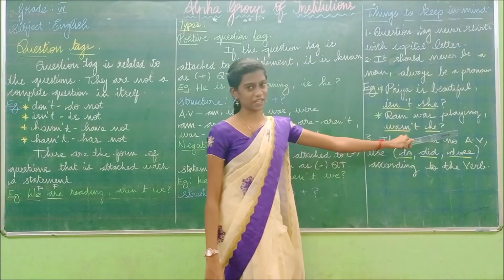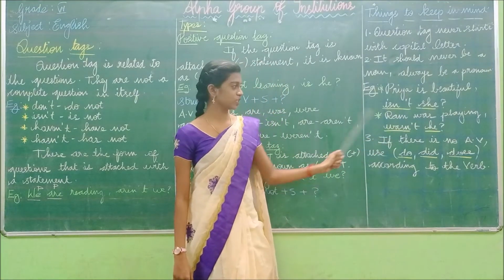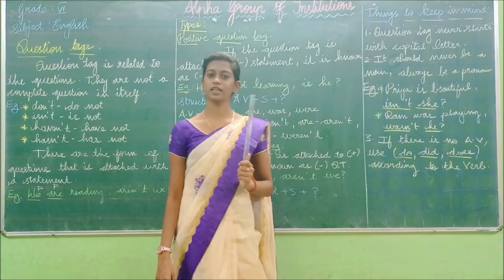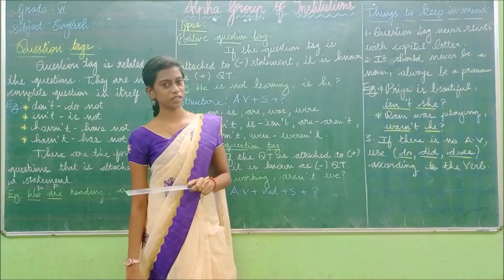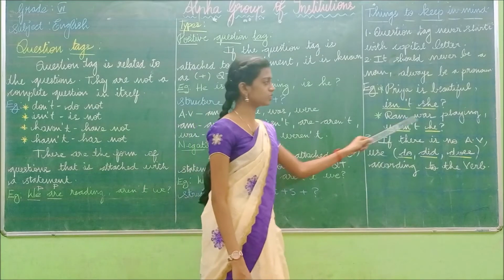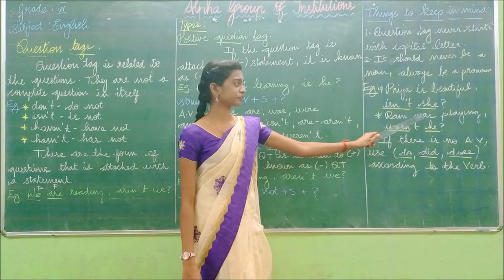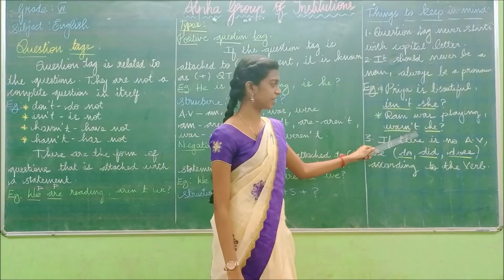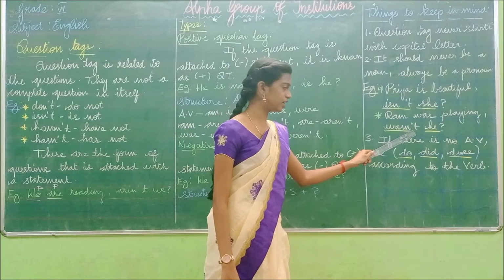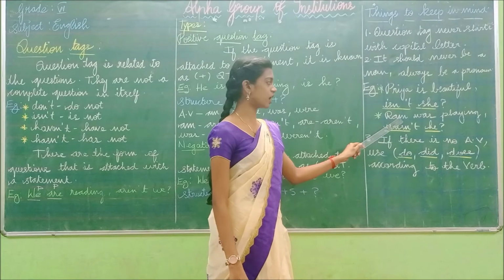The next example. Ram was playing. This sentence is also in the positive form, so the tag should be in the negative form. What is the auxiliary verb here? Very good, the auxiliary verb is "was". The sentence is positive, so we have to write the negative form. I have added not: wasn't.